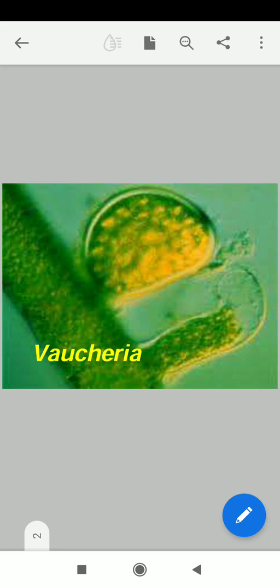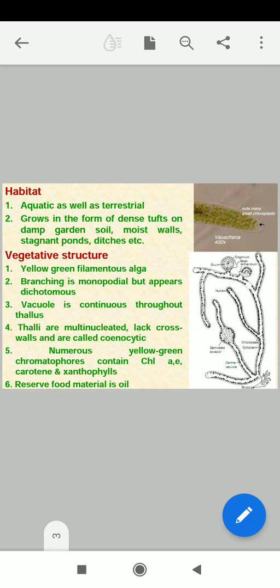In that continuation, we have studied Sargassum and many more. Today's topic is Vaucheria. What is Vaucheria? What are the general features, morphology, reproduction of Vaucheria? We are going to study. So let's start with habitat.